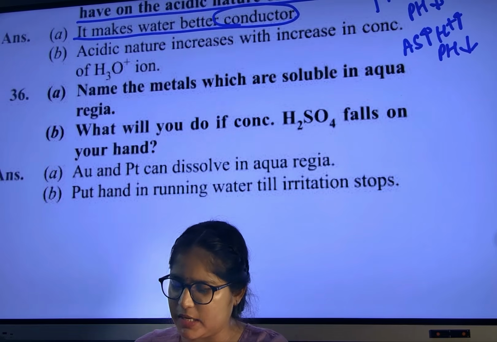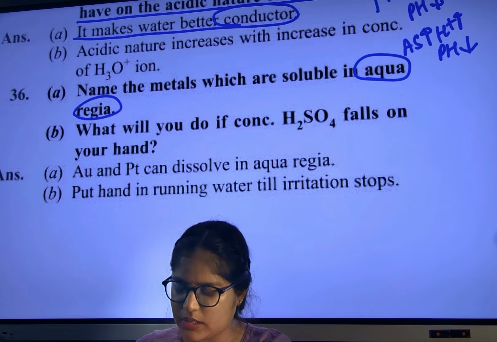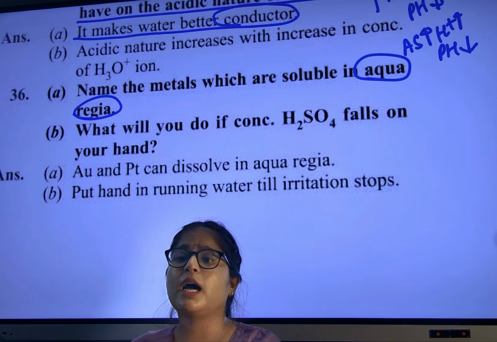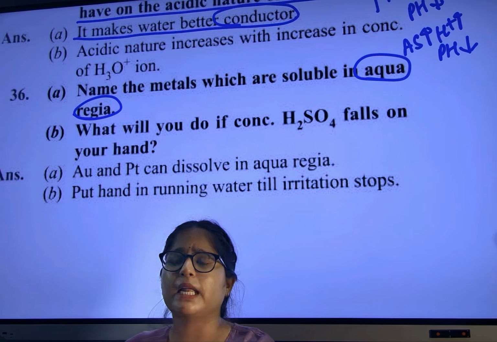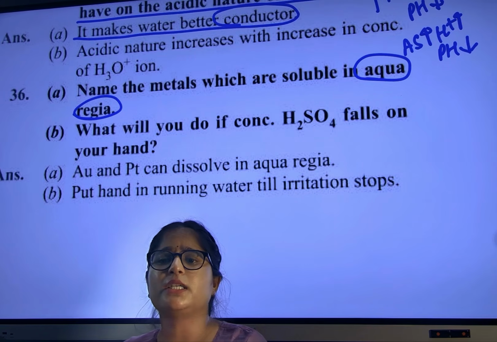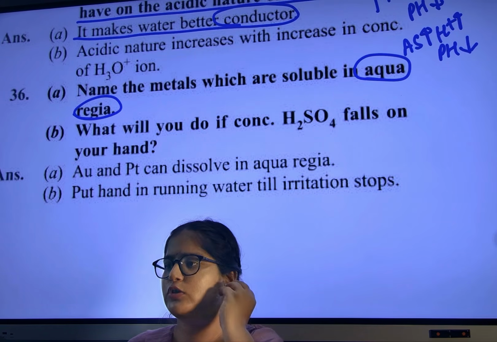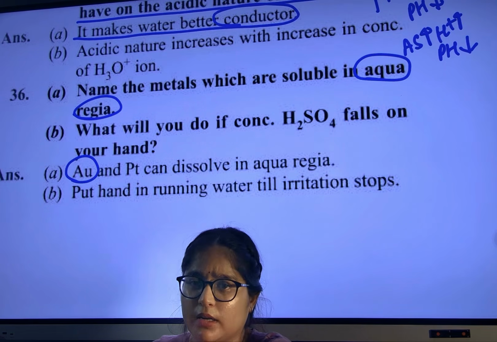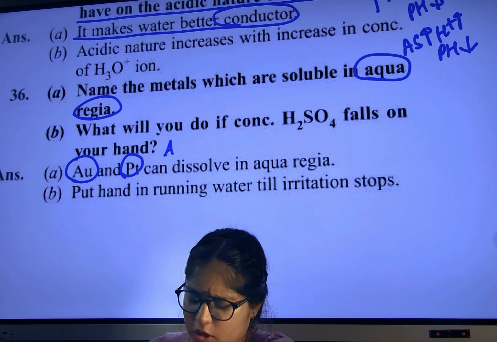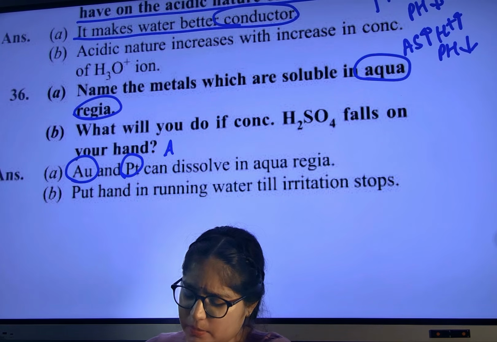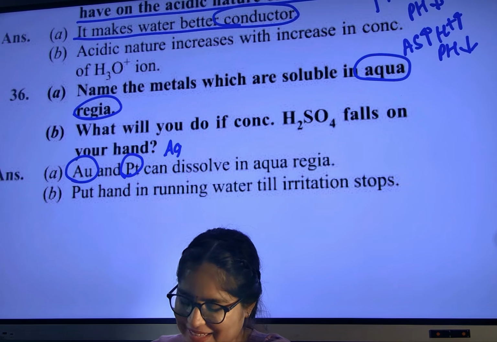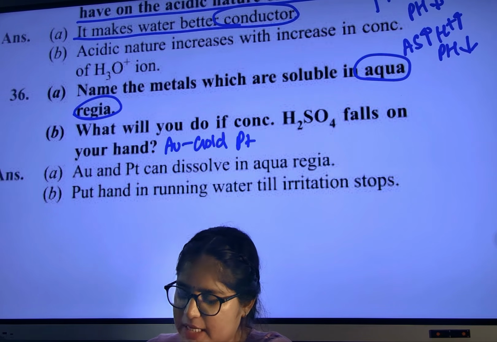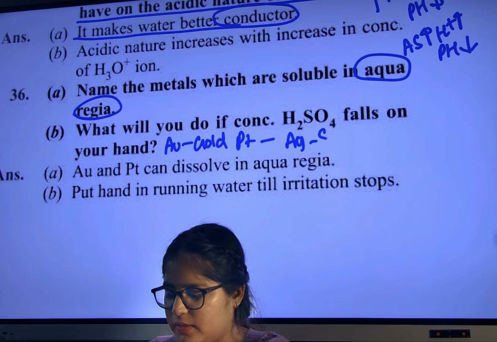Name the metals which are soluble in aqua regia. Keep it in your brain. Gold, silver, platinum. Who all are soluble in aqua regia? Gold, silver, and all those jewelry things are soluble. Gold, silver, and platinum. Au is gold, Pt is platinum, and Ag is silver.